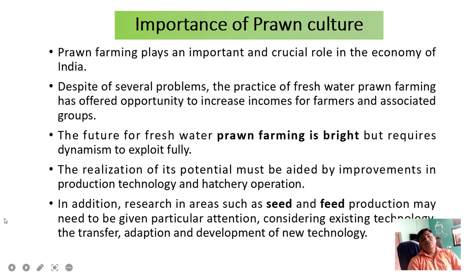And in addition, research in areas such as seed and feed production may need to be given particular attention, considering the existing technology, and the transfer, adoption and development of new technology. So again, two areas are very important as far as prawn culture is concerned: seed and feed production. We should improve the seed technology and the feed production technology so that a good amount of prawn is produced in the ponds.